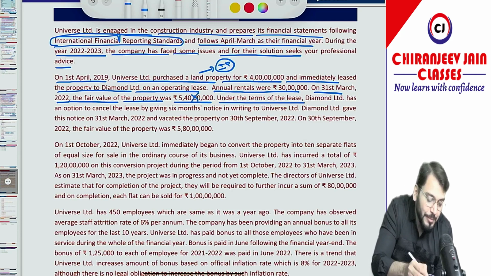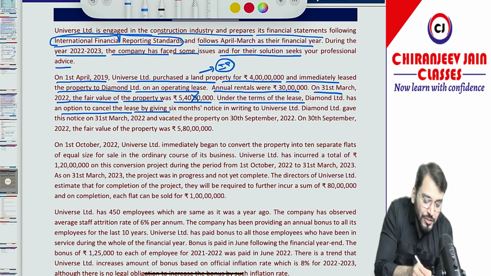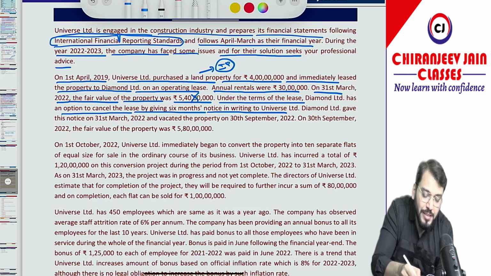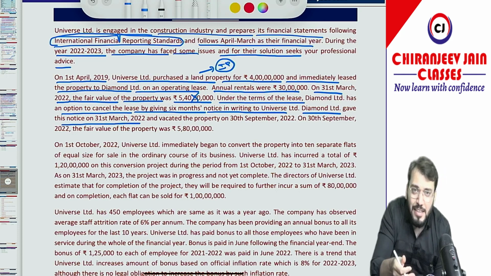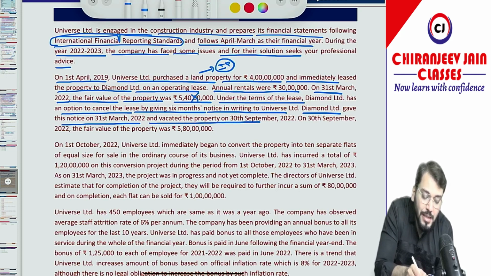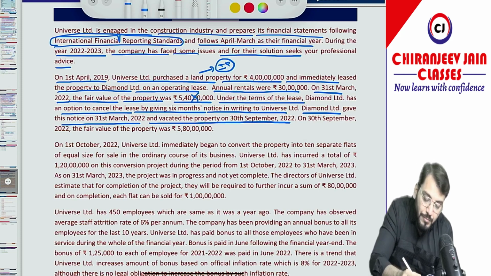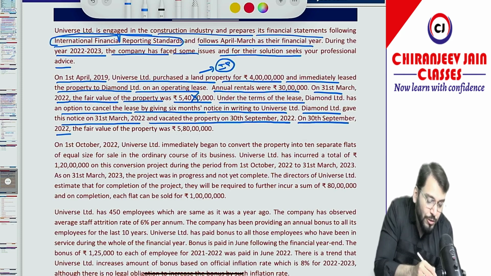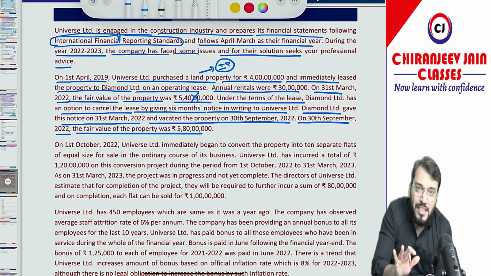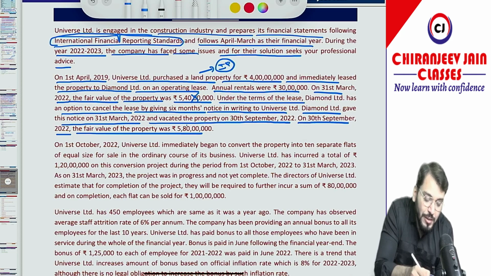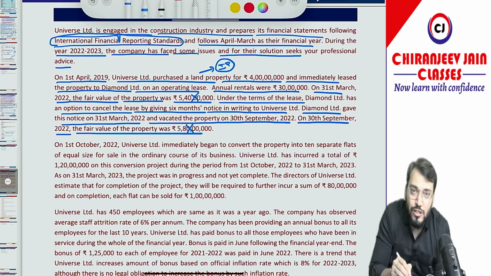Under the terms of the lease, Diamond Limited has an option to cancel the lease by giving 6 months' notice in writing to Universe Limited. Diamond Limited gave the notice on 31st March 2022. So at the end of last year, a notice was received and the property was vacated on 30th September 2022. That means in the current year, they used the property for 6 months and after 6 months they vacated it. On 30th September 2022, the fair value of the property is 5 crore 80 lakh. Once again, this information is not at all relevant because investment property is always measured using the cost model.